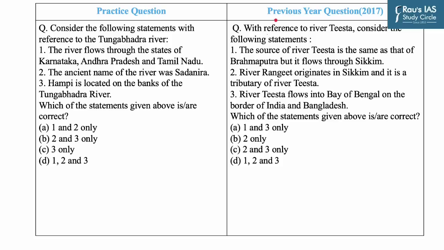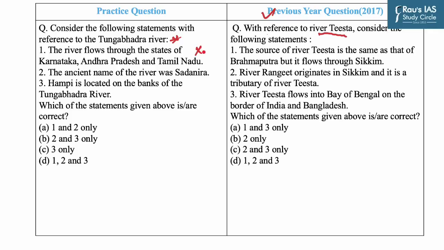Now UPSC has been asking questions based on important rivers, their tributaries, or any specific development related to a particular river. As in 2017, it has asked a question based on river Teesta. So let's take up today's practice MCQ. Question says, consider the following statements with reference to Tungabhadra River. Statement 1 says the river flows through the states of Karnataka, Andhra Pradesh and Tamil Nadu.